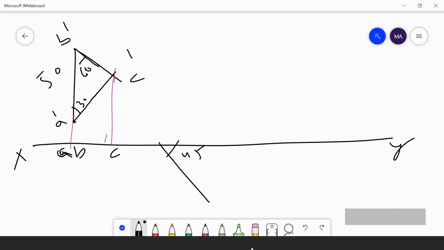So I am marking the points here as A1, B1, and A1, C1. Measuring from A to C, I am taking this distance and cutting an arc here. Understand? I will get a C1 point.